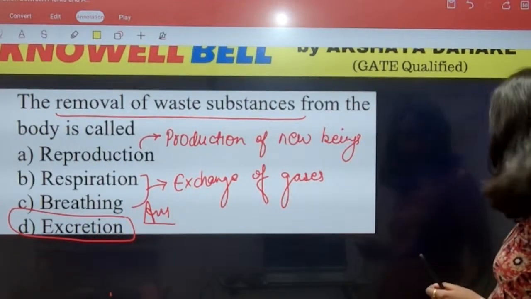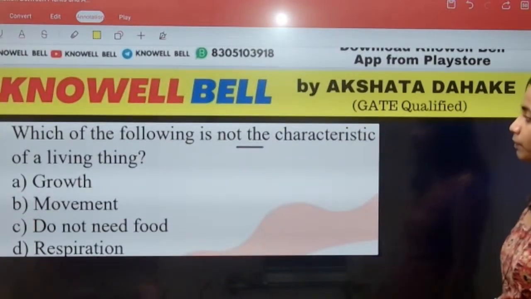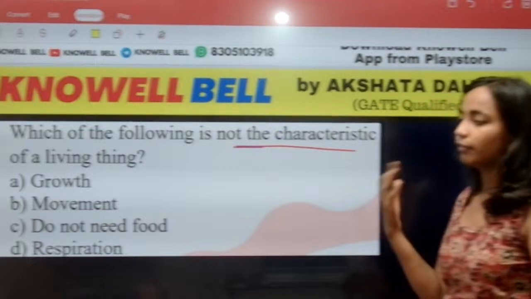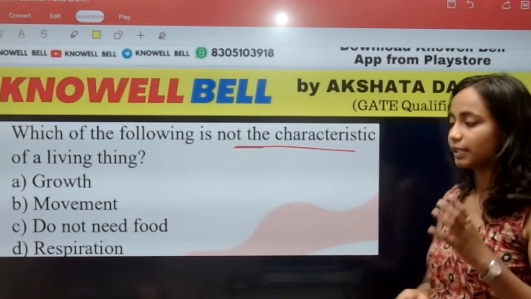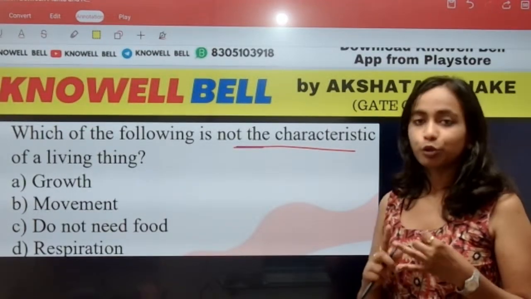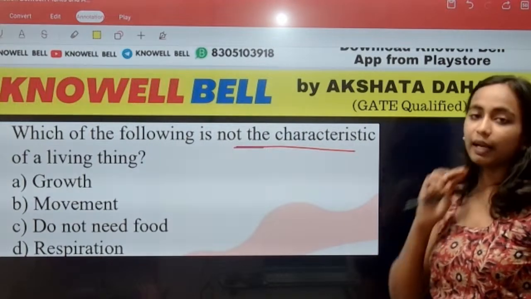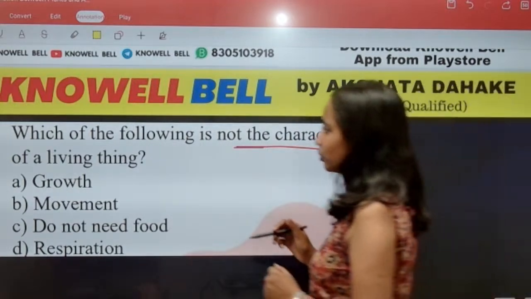Hello Bhavya. Next question is question number 3. Which one of the following is not a characteristic of living organism? Living organism का, living thing का, इनमें से क्या एक characteristic नहीं है? Growth, movement, they do not need food, or respiration. So what is going to be the right answer, everyone? Quickly provide the answer in your chat box.